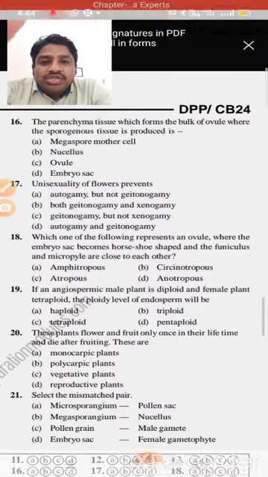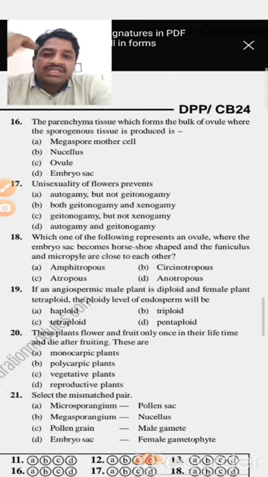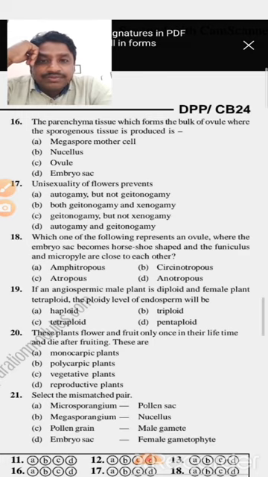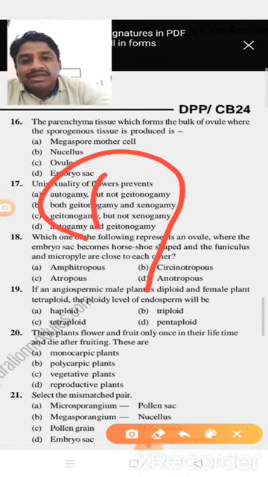The parenchyma tissue which forms the bulk of the ovule, where the sporogenous tissue is produced: megaspore mother cell, nucellus, ovule, or option D, embryo sac. So inside the ovule is the presence of parenchymatous tissue. Here this is the ovule. The ovule is the center region. Here inside, the embryo sac is formed.